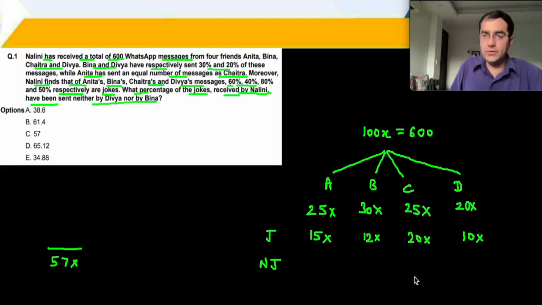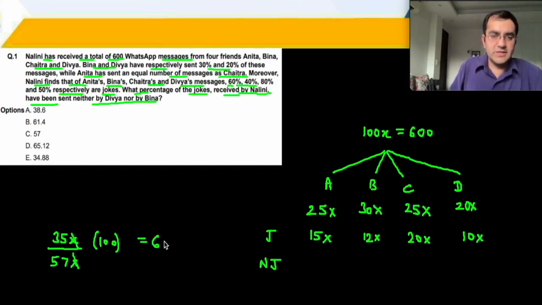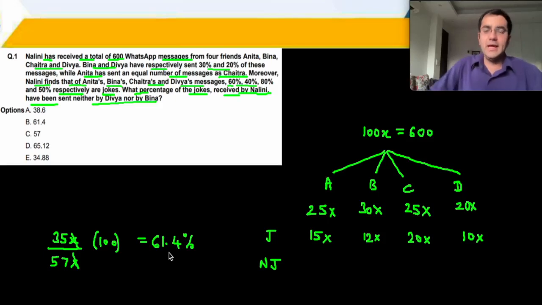Not sent by D or B means sent by A or C: 15x plus 20x is 35x. So therefore, this value of 600 was actually not required. Multiplied by 100, you'll get your answer as 61.4%. And that's question number 1, very, very straightforward.